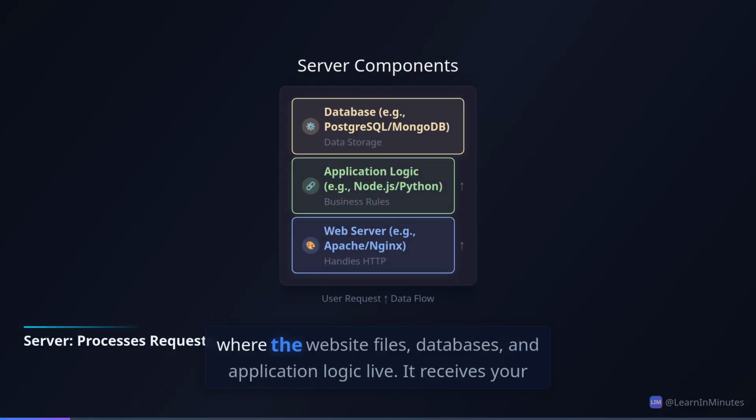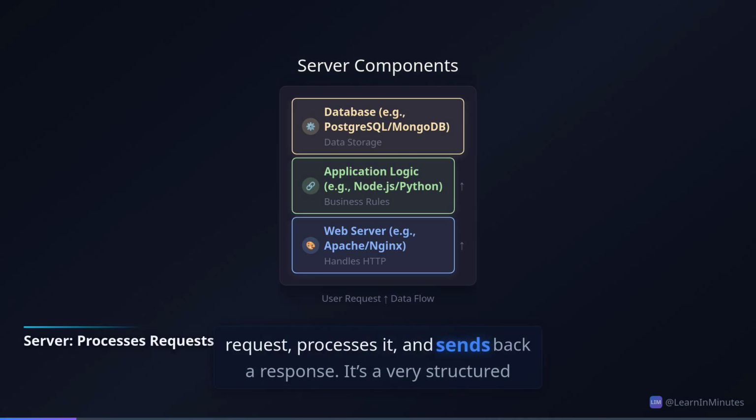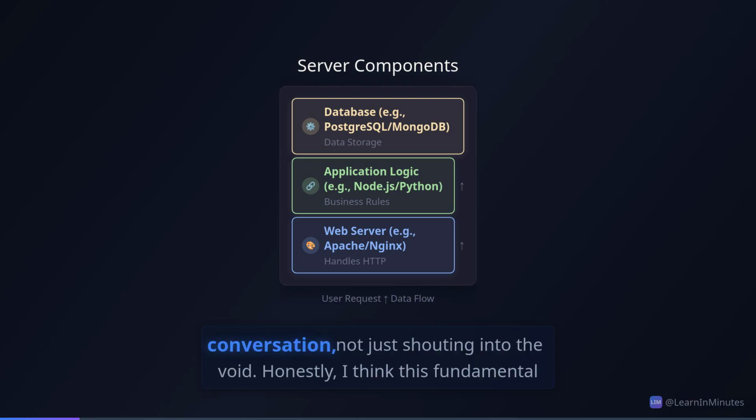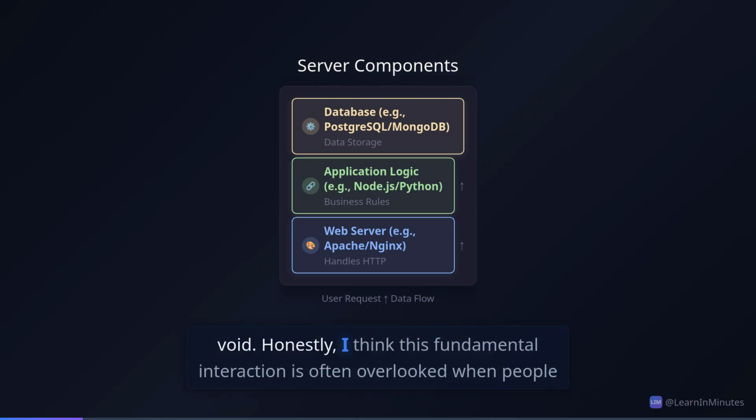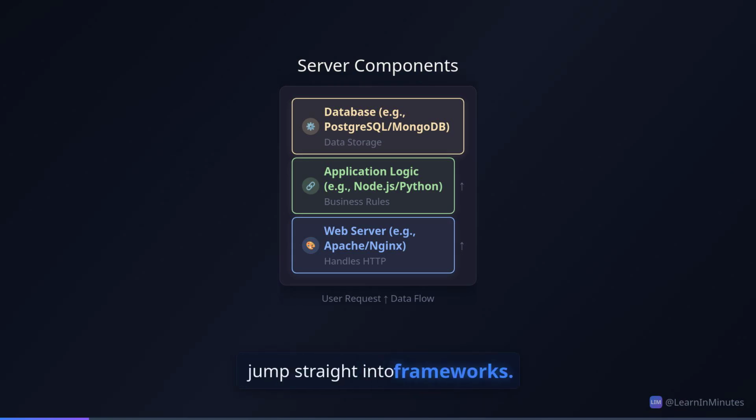This is where the website files, databases, and application logic live. It receives your request, processes it, and sends back a response. It's a very structured conversation, not just shouting into the void. Honestly, I think this fundamental interaction is often overlooked when people jump straight into frameworks.